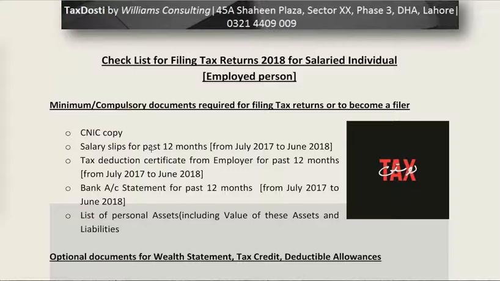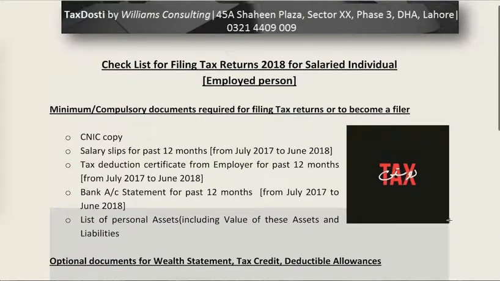put the provident fund and other amounts that are assets for you in your wealth statement, as well as the bank statement, to ensure that this amount was actually received. And if you have property, jewelry, cash, bank accounts, investments, plots, anything that is in your name, you should declare it properly. So these are the minimum compulsory documents required for filing a tax return.